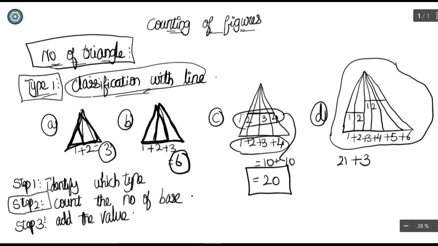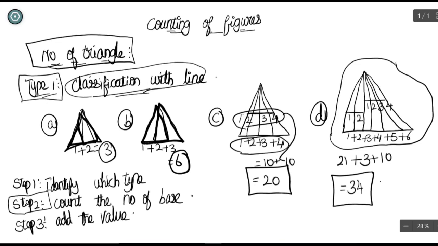So you are going to number it as 1, 2, 3 and 4. So if you add it again, you will get the answer as 10. So the total number of triangles here is 21 plus 10, 31 plus 3, 34 triangles. So that is the trick here. Isn't it interesting? I believe you people are amused with this. And let us move on to the second type.